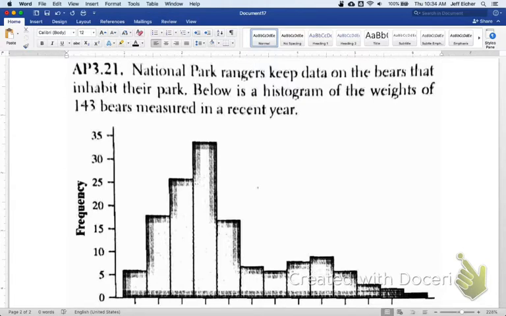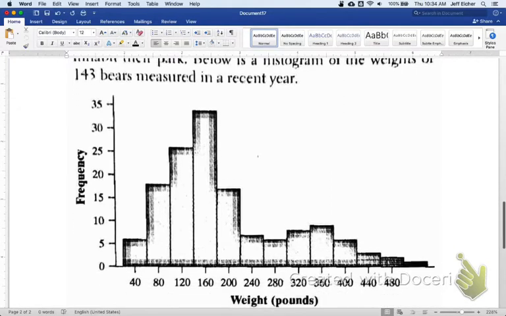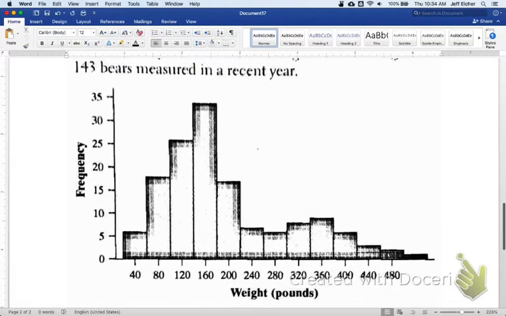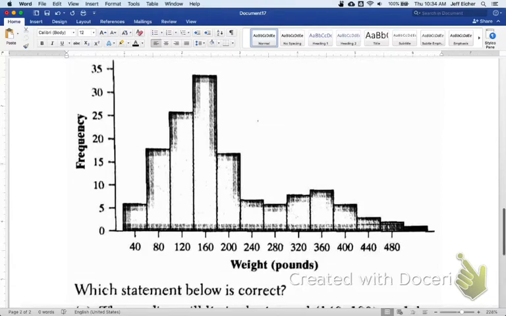National park rangers keep data on bears that inhabit their park. Black bears, Battlestar Galactica, and beets. But these are bears. Below is a histogram of the weights of 143 bears measured in a recent year. We have a nice looking histogram here. On the left we see frequency, so those are the counts, how many bears are in each weight category. And our one quantitative variable is weight in pounds.